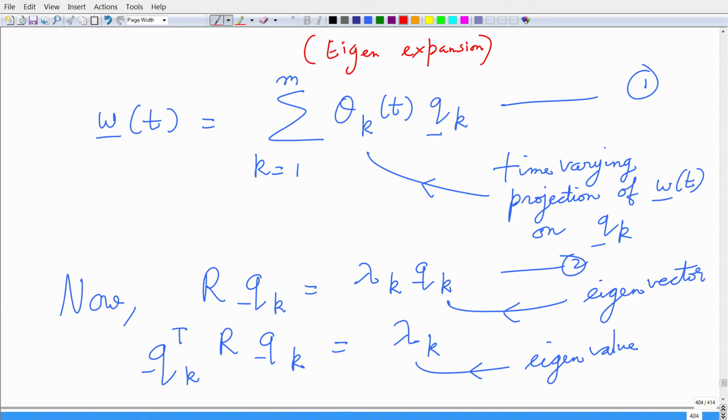Now, I have this eigenvalue equation, that is, I decompose this correlation matrix using eigenvalues and eigenvectors. They are linked via this eigenvalue equation, which is R times vector q k equals lambda k times vector q k. This vector q k is the eigenvector and lambda k is the eigenvalue, right, and you can realize lambda k in this form, which is q k transposed times the correlation matrix R times q k. Okay, this is straightforward.